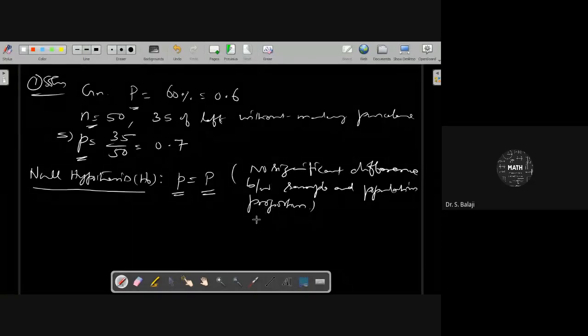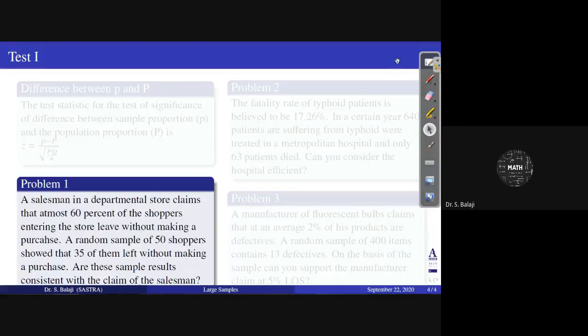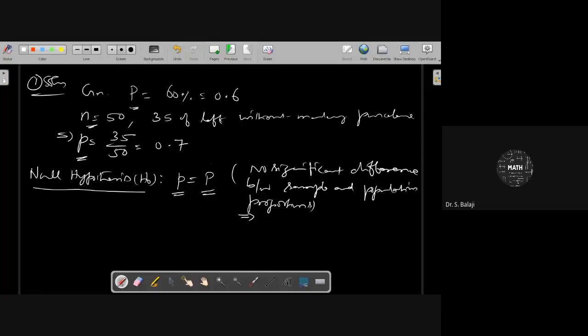Then you can write the implicit meaning, which depends on the problem condition. What will be the implicit meaning of this statement, no significant difference between sample and population proportions? Based on the problem statement, they are asking whether the sample results are consistent with the claim of the salesman. This is the sample result, and this is the claim of the salesman.